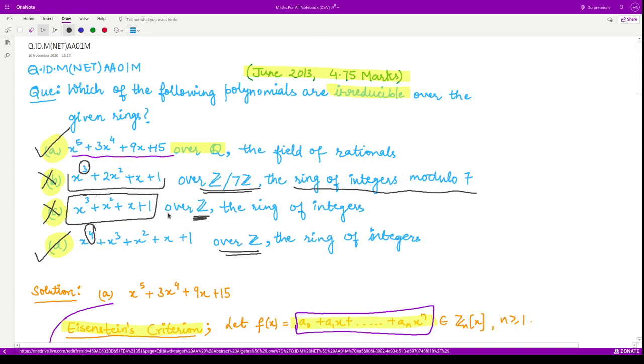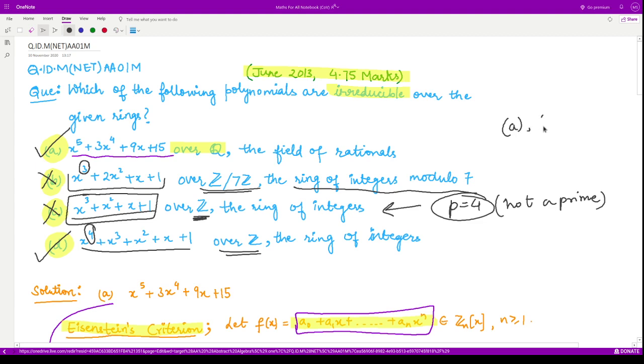Now note here that this polynomial is also in this form, but this result is not applicable over here, because the p here would be 4 and this is not a prime number. Therefore we cannot apply the same result onto this polynomial, because the p here is not prime. Therefore the only correct options are option A and option D. Well, that is it for this video.